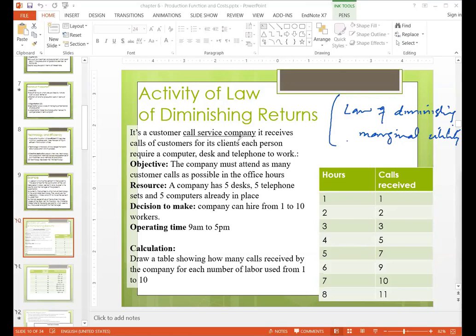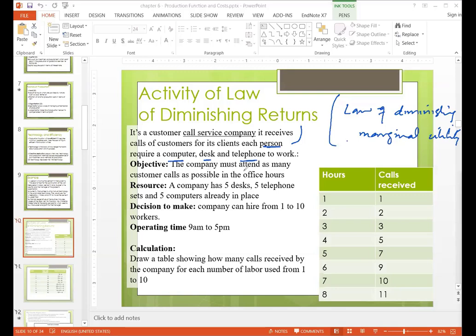So it's a consumer call center company. In this example, it receives calls from customers for its clients. So it is an outsourced business. It is receiving calls for their client from their customers, and for that business they need a computer, a desk, a telephone, and a person. So there are four inputs required to receive calls.